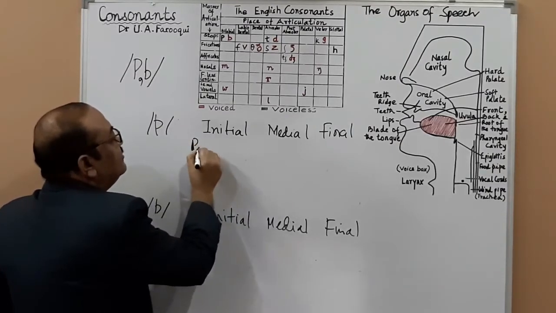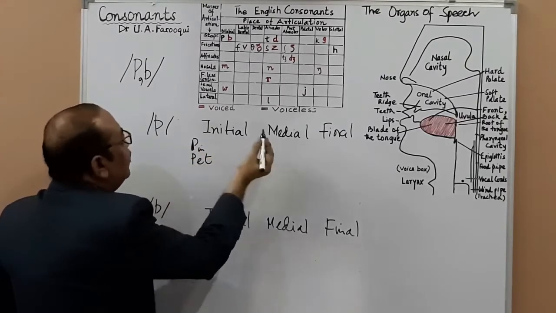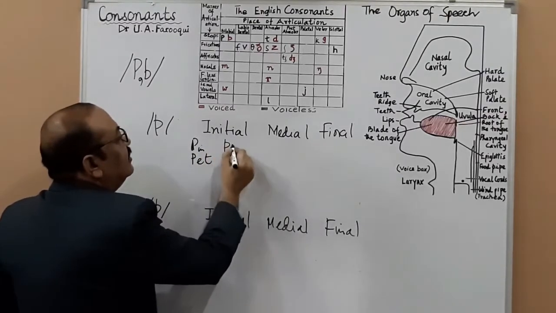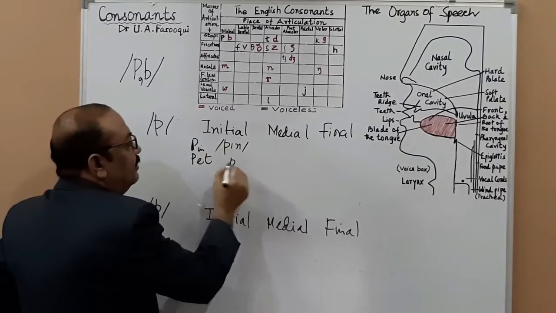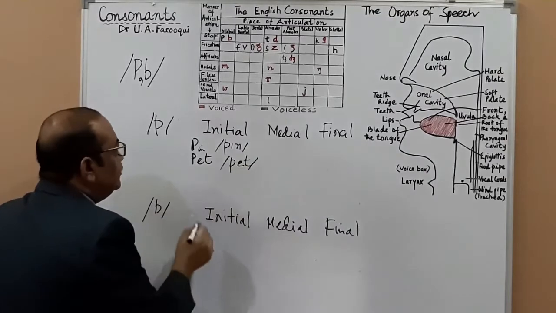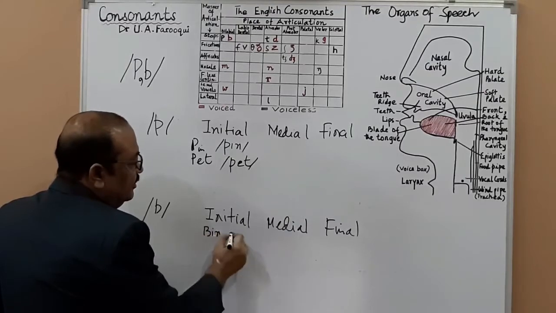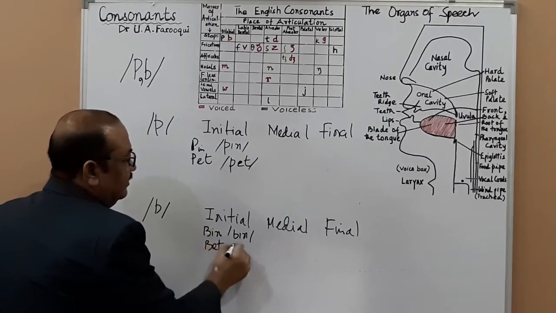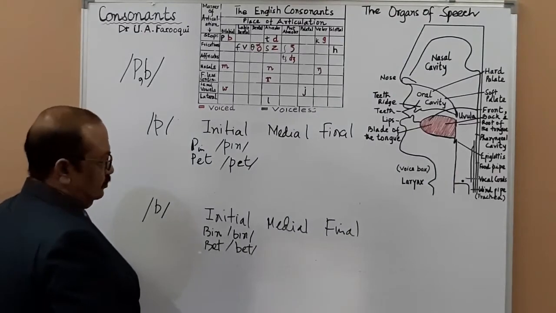In English you write like this, pin, or say pet, and this is how you write it phonetically also. Then here you write bin. You transcribe it like this, bin, and then you write bet here. That is transcribed this way. Is it okay? Yes.